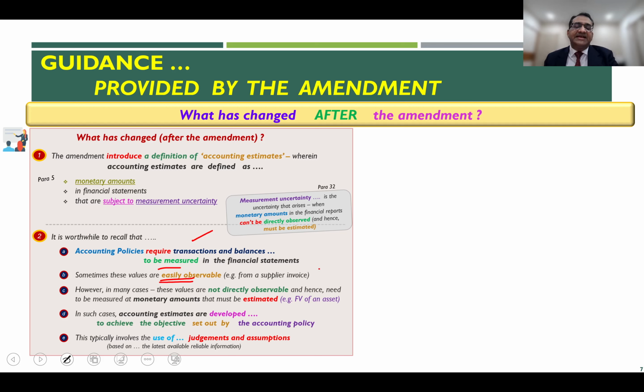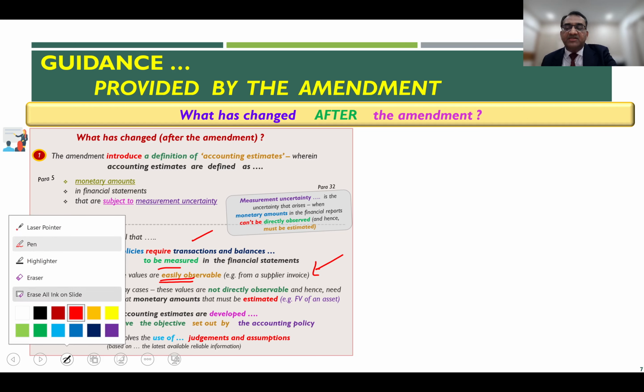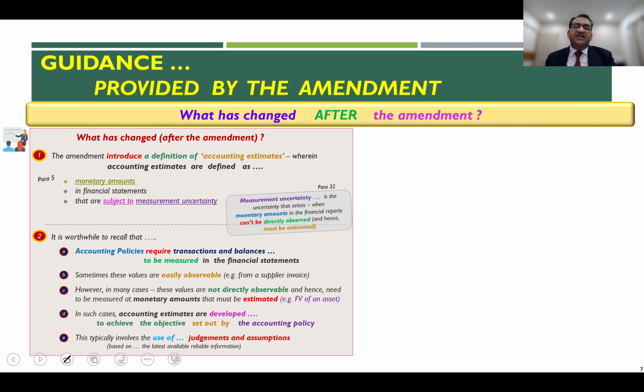Sometimes these transactions and balances are easily observable. For example, a simple thing: what is the amount in the invoice of a supplier? That is a quantified number. By looking at the invoice, you know what that amount is. However, in many circumstances, the values which you need to report in the financial statements are not directly observable, and therefore there is a need to estimate those monetary amounts. So for example,